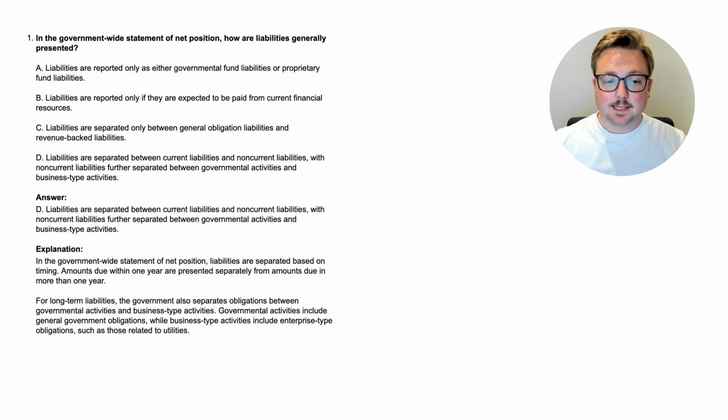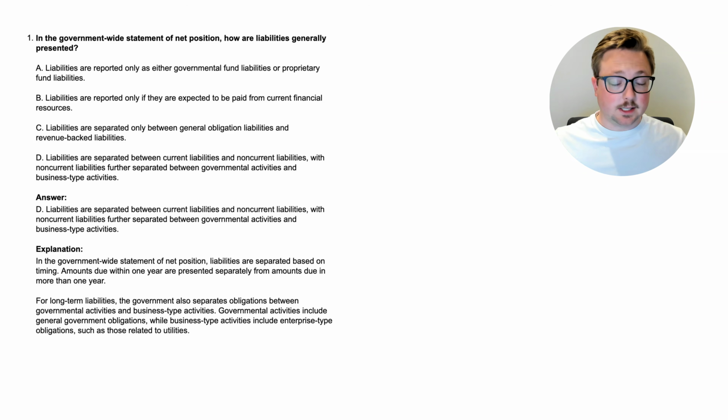We are using these questions to learn about long-term liabilities, or non-current liabilities, when it comes to the government-wide financial statements. So if you have an idea, then you probably already know the answer. If not, let's go ahead and take a look at the answer to start learning. All right, here we are. The answer is D. The liabilities are separated between current and non-current, and then the non-current liabilities are further separated between governmental and business-type activities.